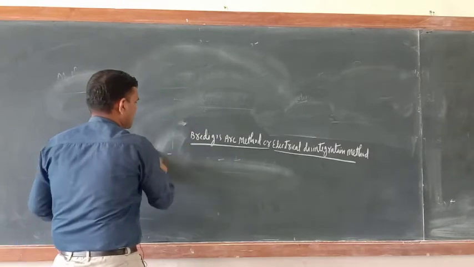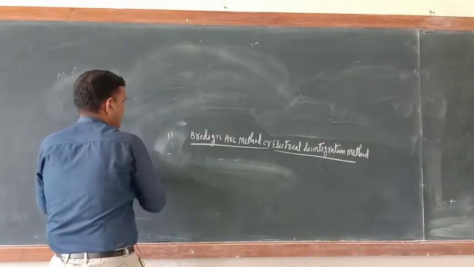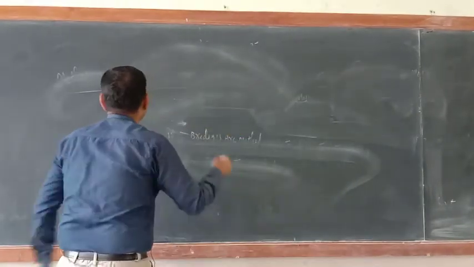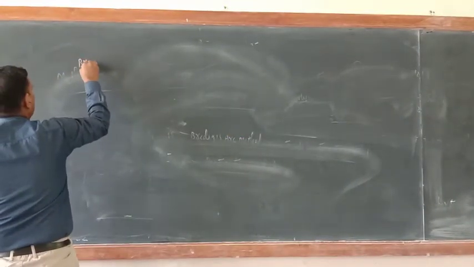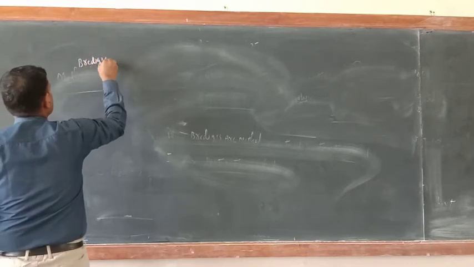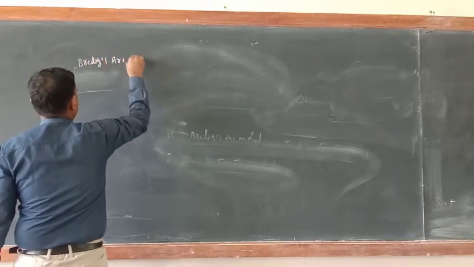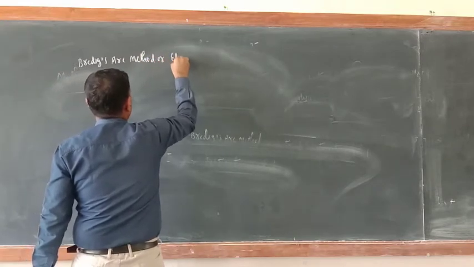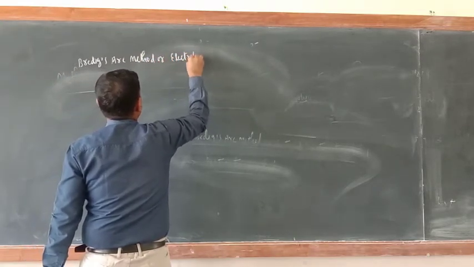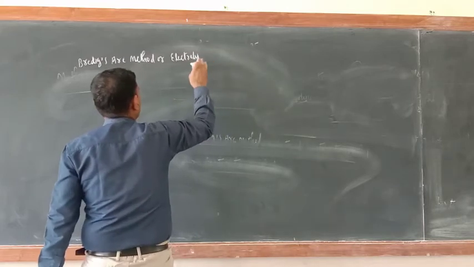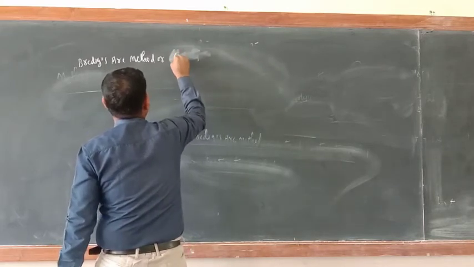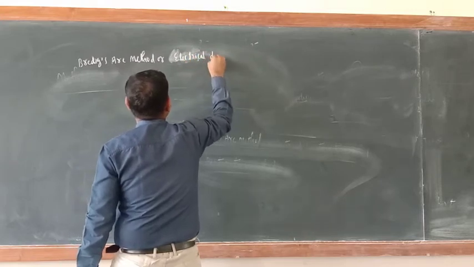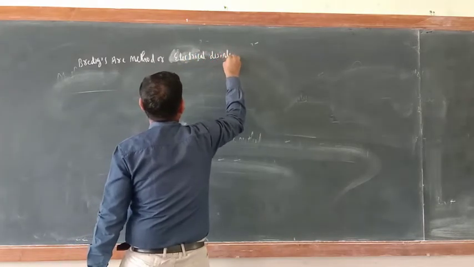Now second method here. Note down here heading, upper side just write. See. Bredig's arc method. This is also known as electrical disintegration.